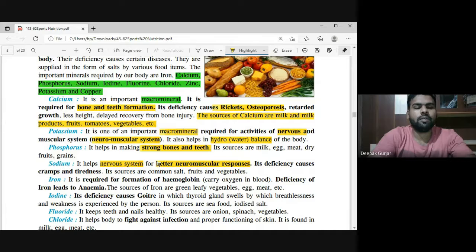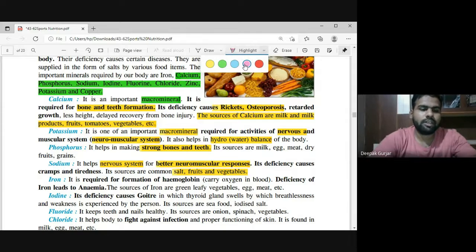Iron. What is iron all about? When we talk about iron, it is required because it helps in the formation of hemoglobin, right? And hemoglobin carries a lot of oxygen. So iron is very important. The source of sodium is fruits, NaCl, vegetables, etc. And when we talk about iron, the deficiency of iron leads to what?